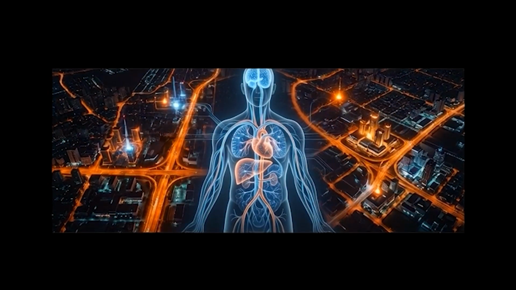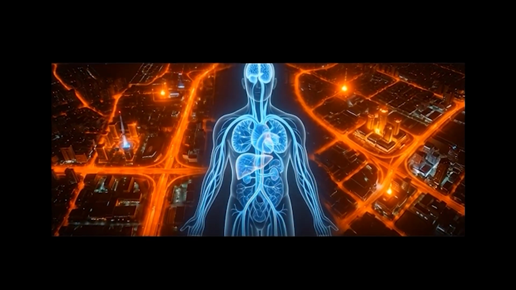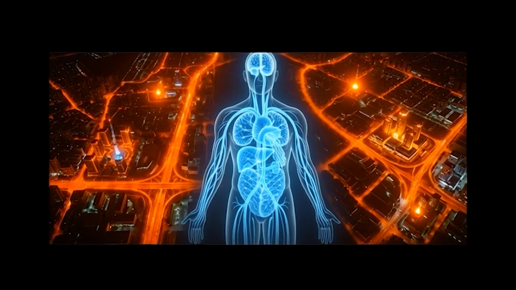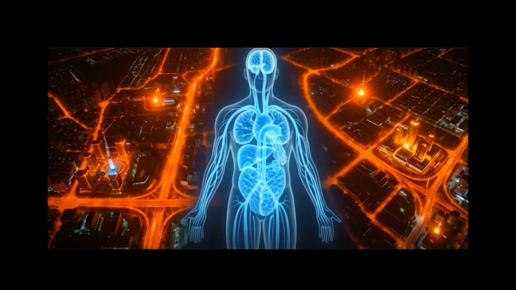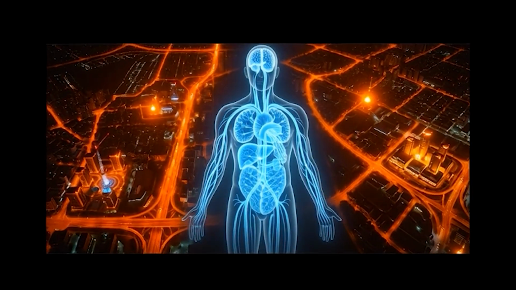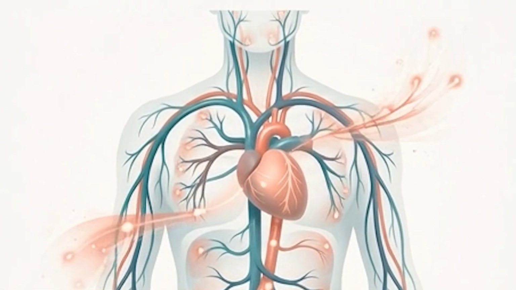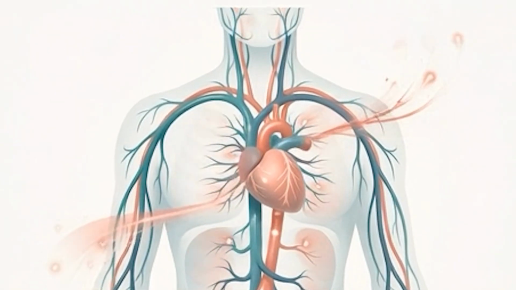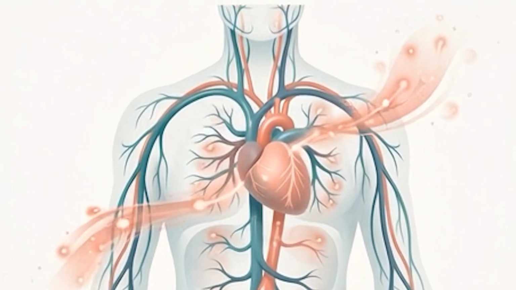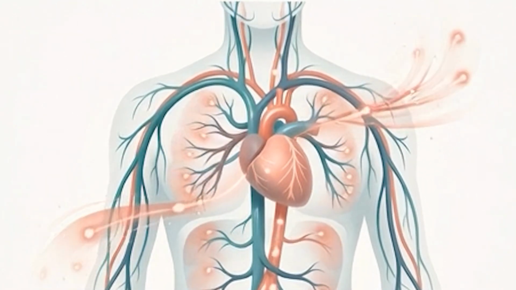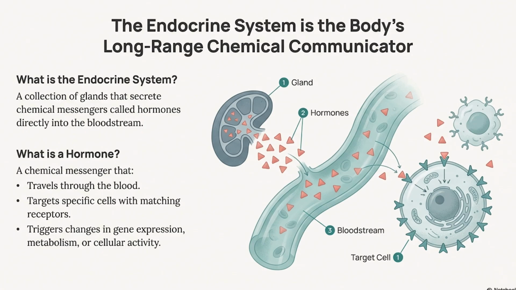Imagine your body as a vast, interconnected city. Some messages, like nerve impulses, are instant, flashing like text messages, but others are slower, more powerful, and longer lasting. These messages travel through the bloodstream, whispering instructions to distant organs to regulate growth, metabolism, reproduction, stress, and balance. This is the endocrine system, the body's chemical communication network.